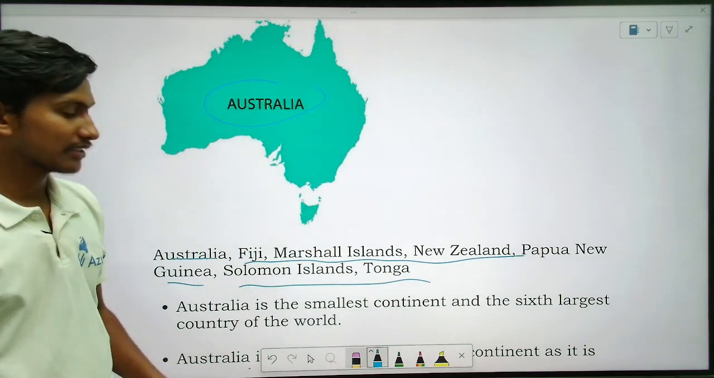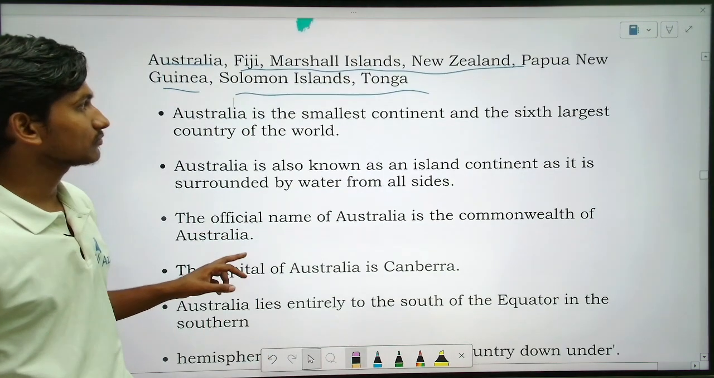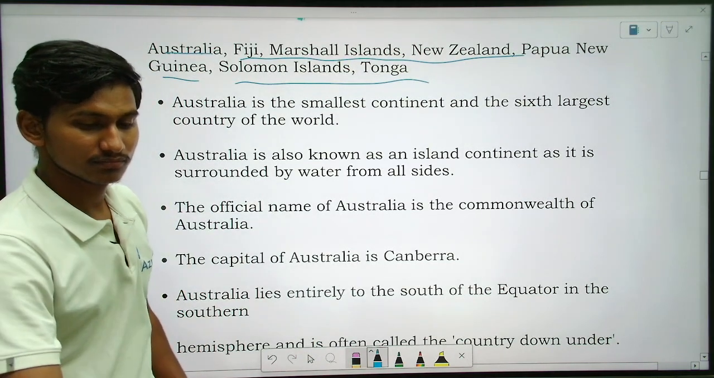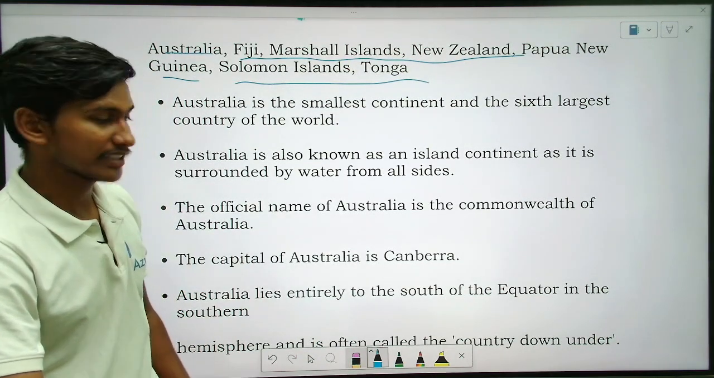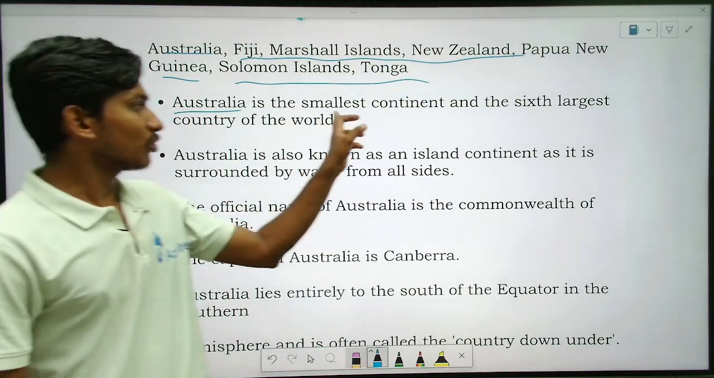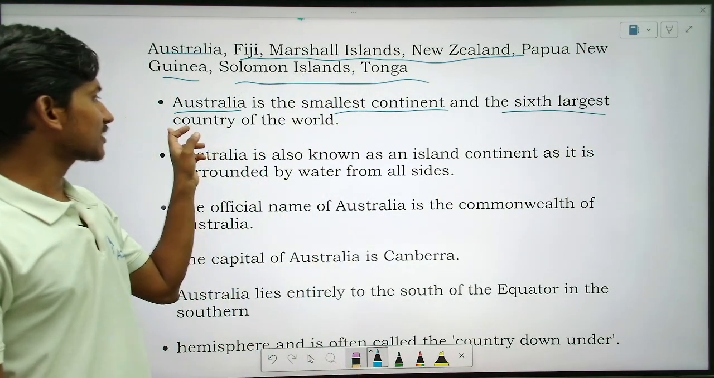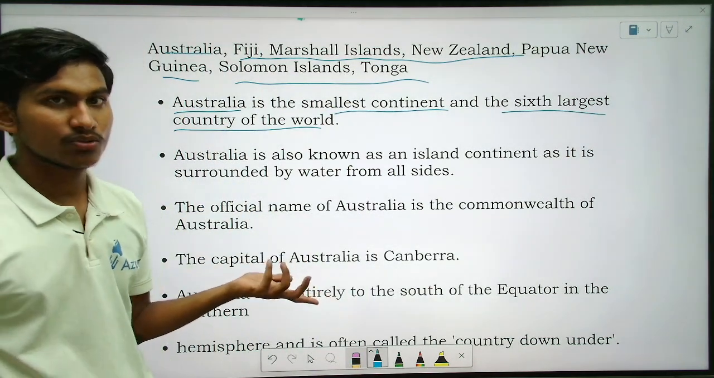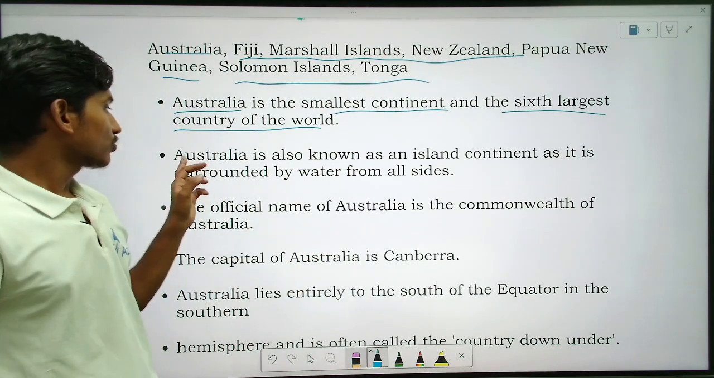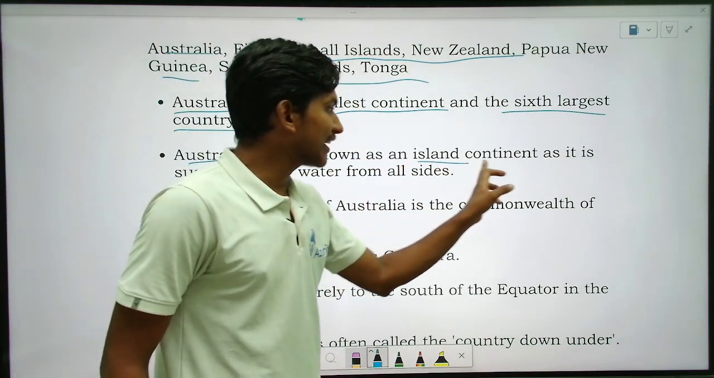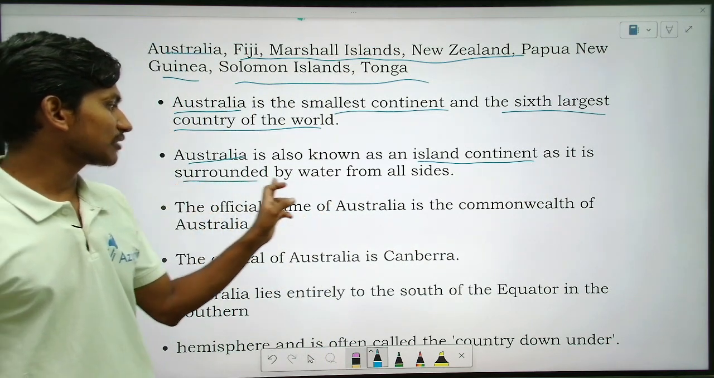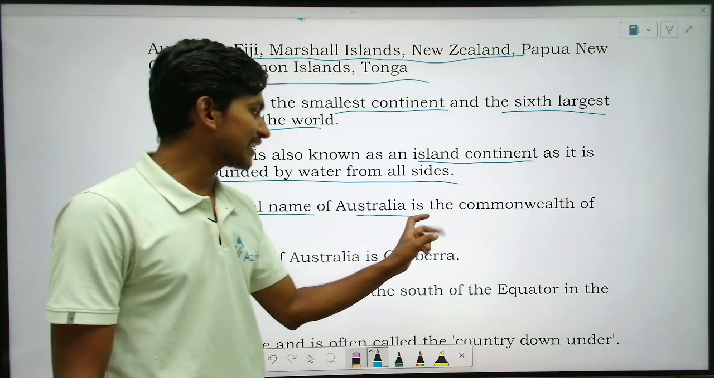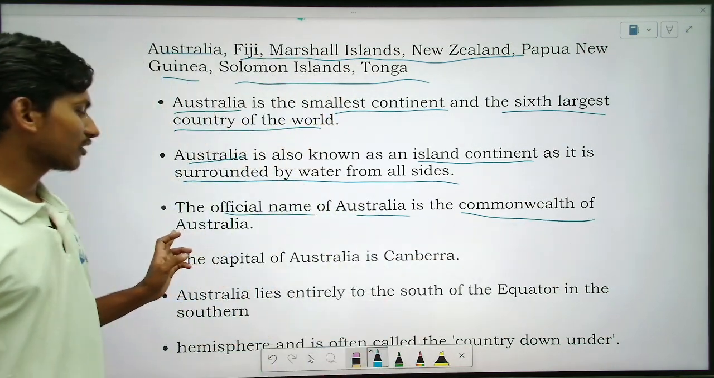Excuse me, sir. Yes. Sir, Australia as a continent can also be called Australia, sir. Yes. Okay. So Australia is the smallest continent and sixth largest country in the world. Yes, that is considered as a country also. And Australia country, you may have heard, right? So Australia is also known as island continent, as it is surrounded by water from all sides. Okay. So the official name of Australia is Commonwealth of Australia.